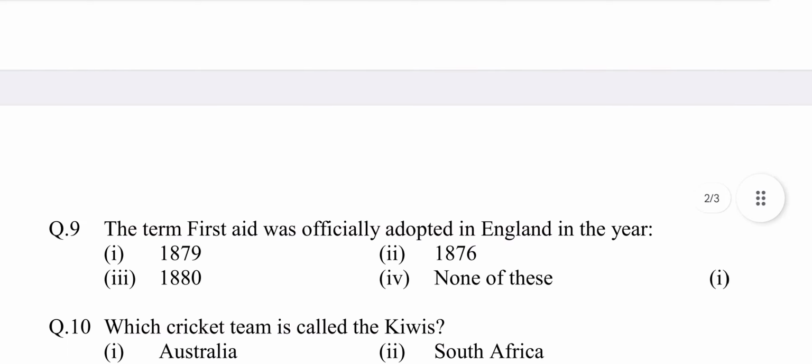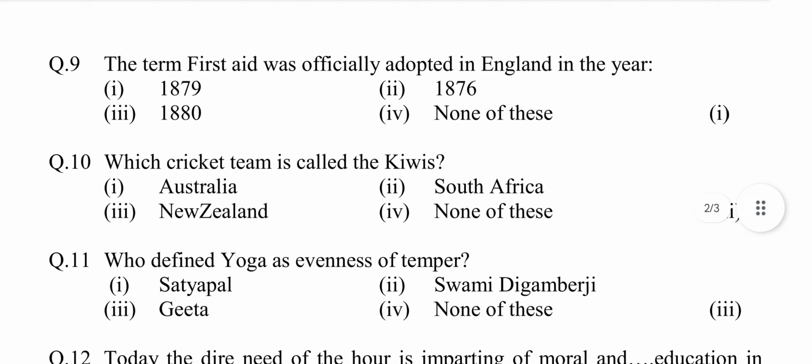Question number 9. The term first aid was officially adopted in England in the year. Option first, 1879. Second, 1876. Third, 1880. Fourth, none of these.